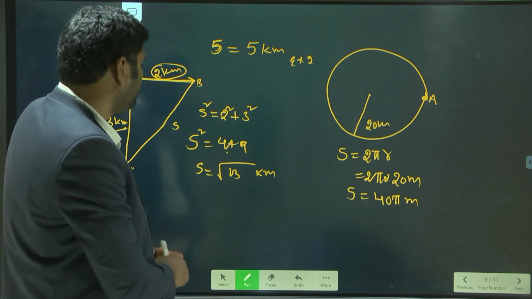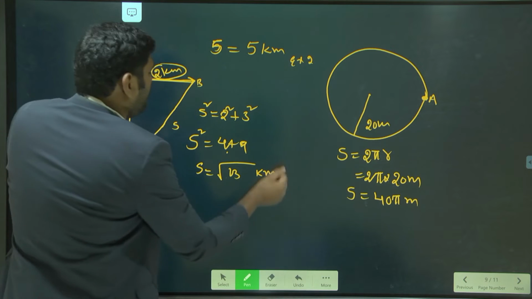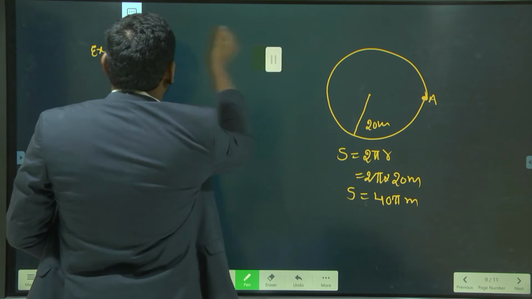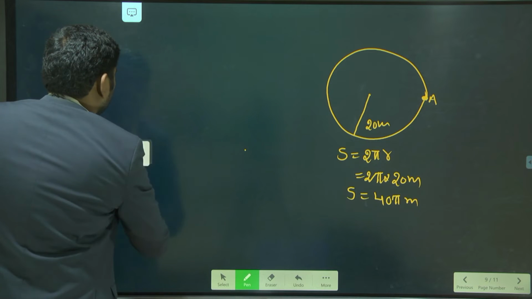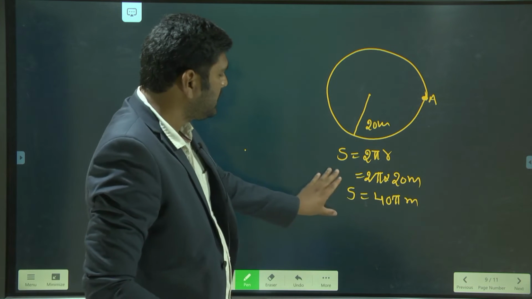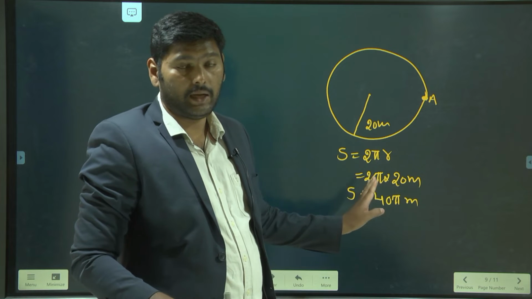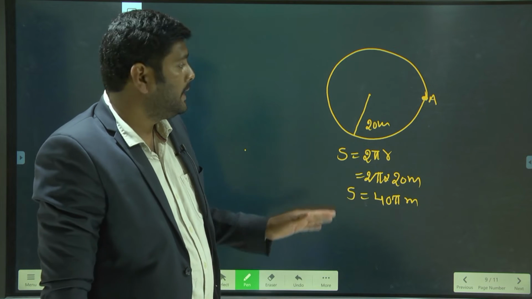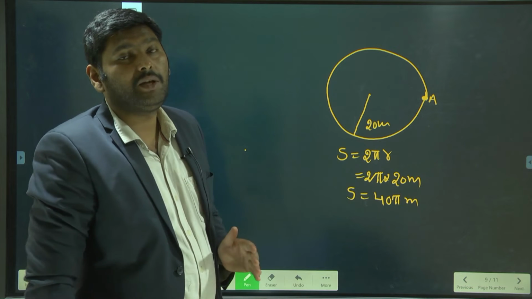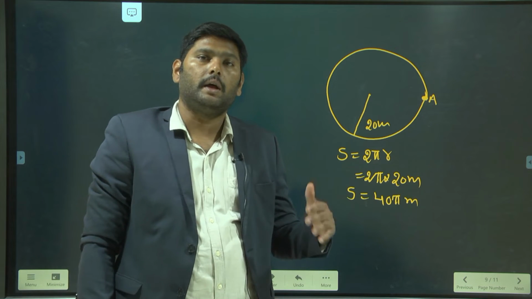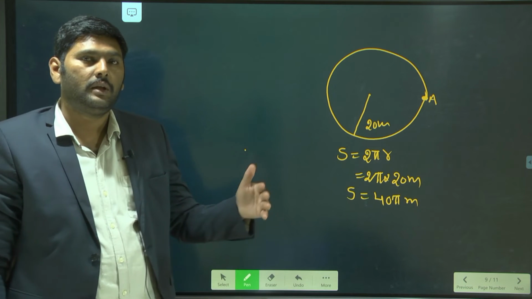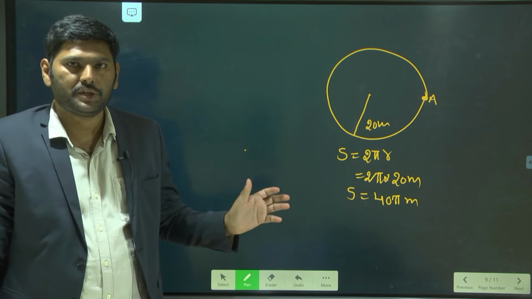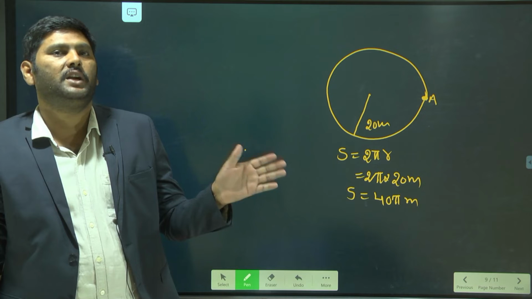Now the same problem, we have a second question also in the same problem. The second question is about displacement, not distance. What is meant by displacement according to our definition? The definition of displacement is the shortest length between the initial and final position.